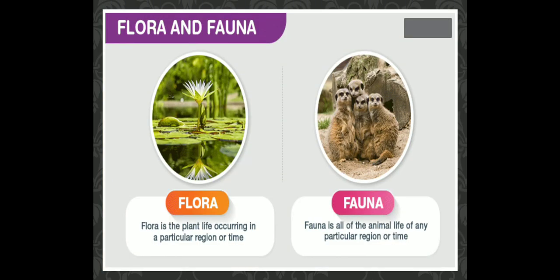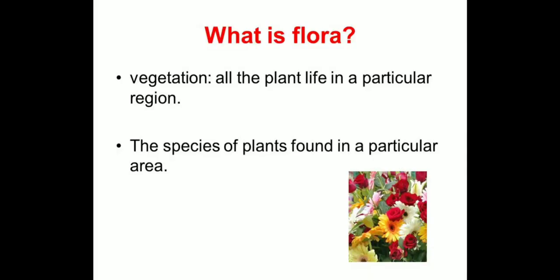Next we'll study about the flora and the fauna. Flora relates to all plant life and the term fauna represents all living animal life. Flora is the plant life occurring in a particular region or time, generally the naturally occurring or indigenous native plant life. A list of plants of an area or period.